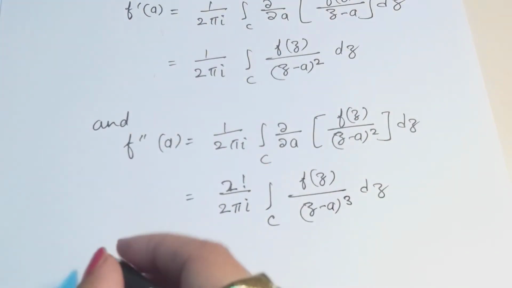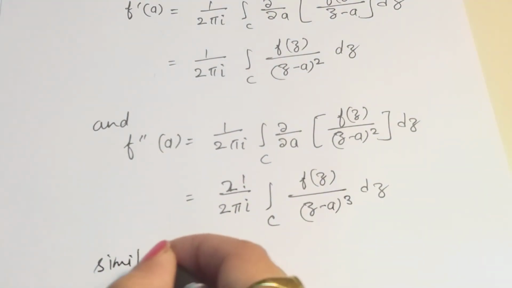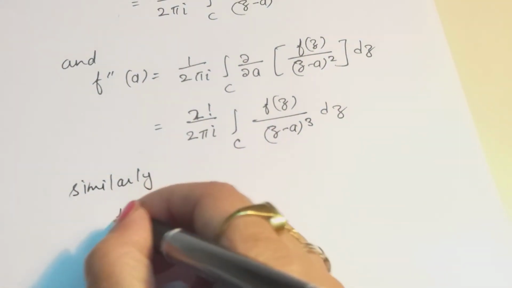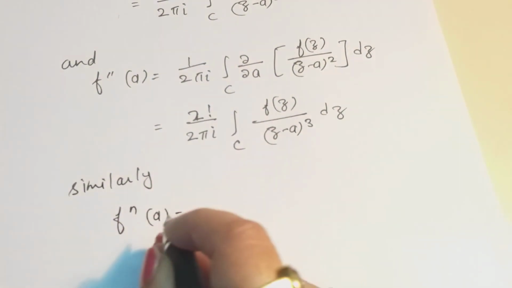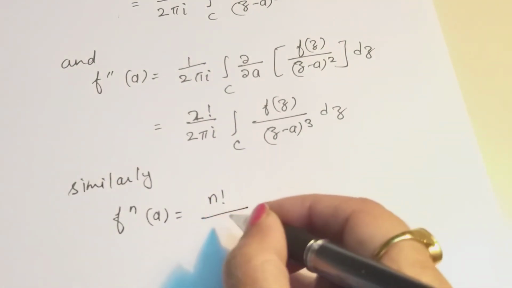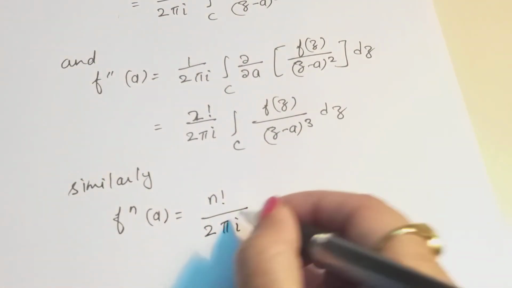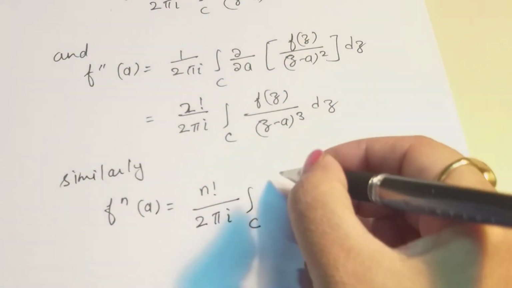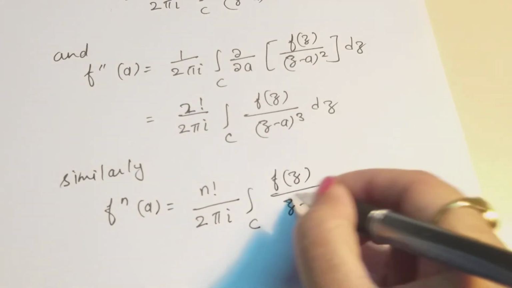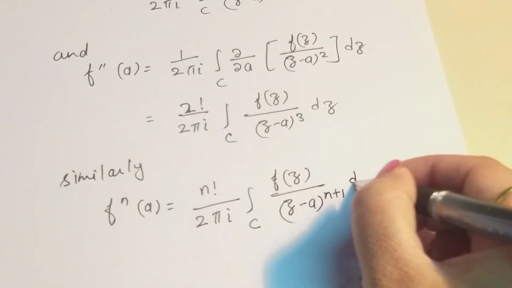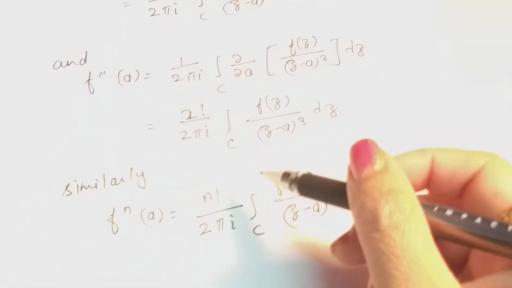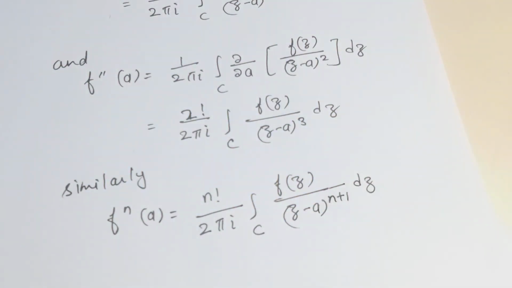Similarly, for the nth derivative we get this value f n of a. This is the nth derivative of an analytic function. It will give us factorial n by 2 pi iota integral over C of f of z by z minus a to the power n plus 1 dz. And all these derivatives are also analytic.